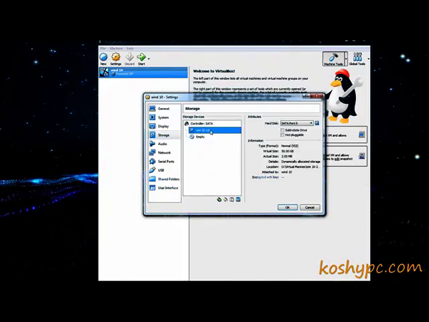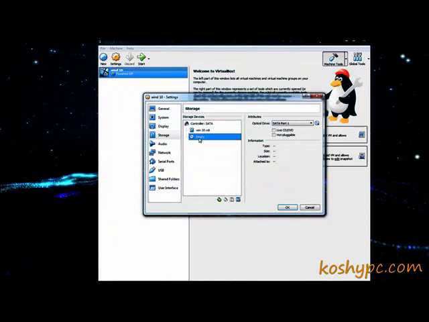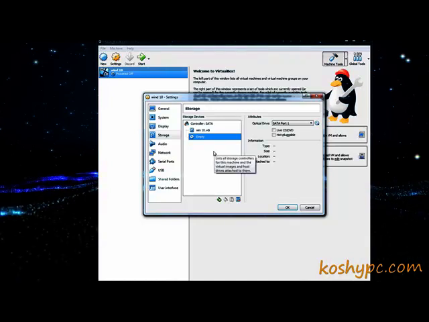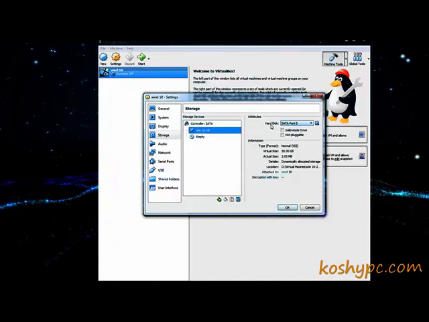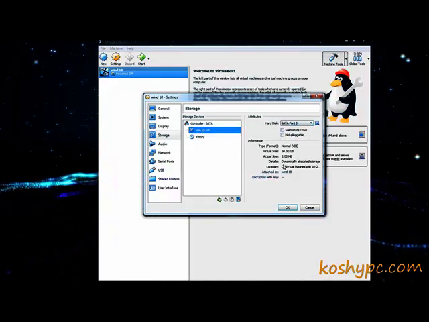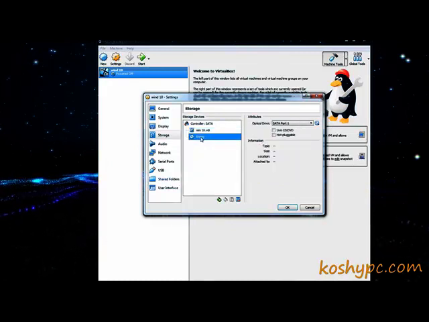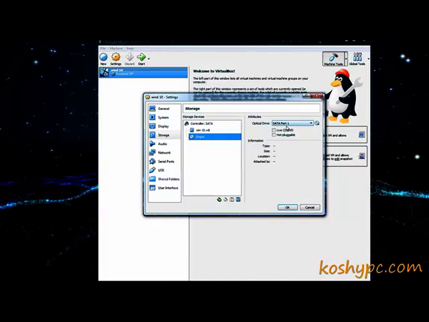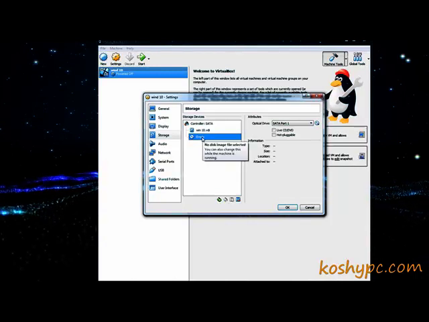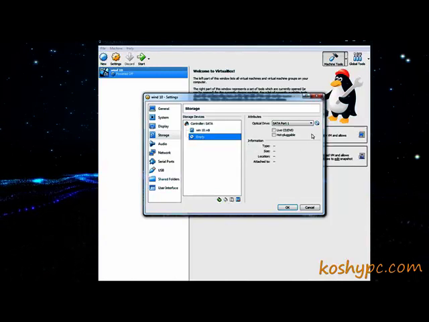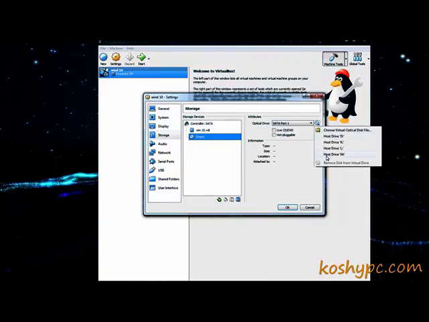This one is the hard disk that we created, 50 gigabytes, but this one is your optical CD or DVD drive. When I click on the hard disk, it says port 0 and gives all the details about the hard disk, attached to Windows 10. But here if I click, it will give SATA port 1. For connecting the ISO file image, if we click here, it will give us different options.